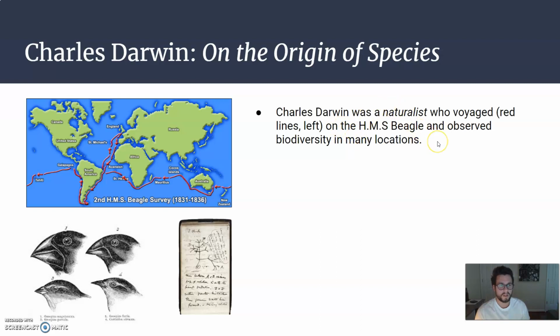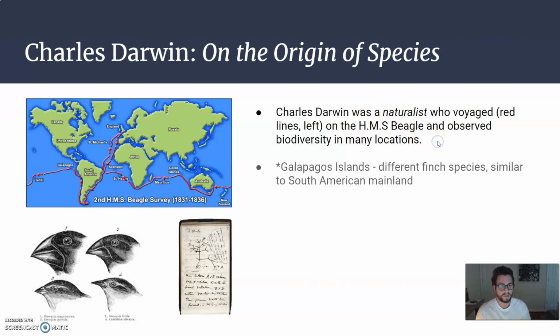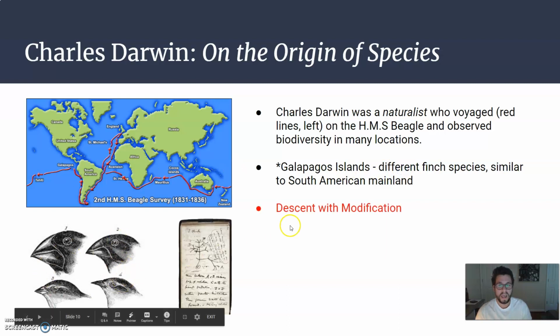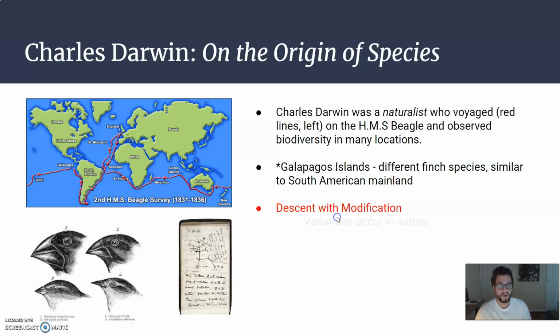So he was a naturalist, and he observed lots of different biodiversity. One of the big important places that he went was the Galapagos Islands, here on the coast of South America. There he saw a bunch of different finches, and he noted some ideas, one being descent with modification.